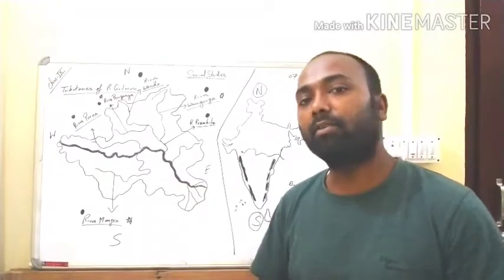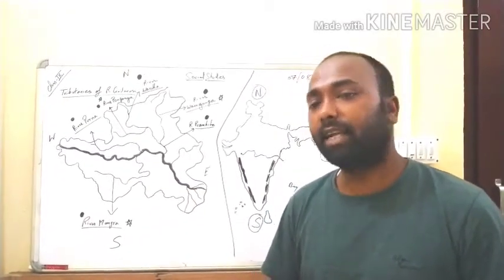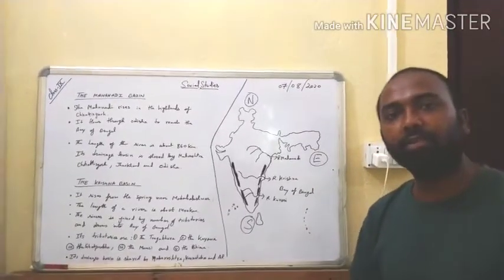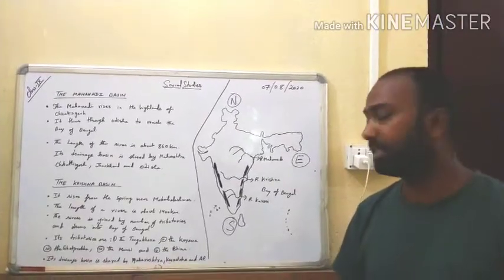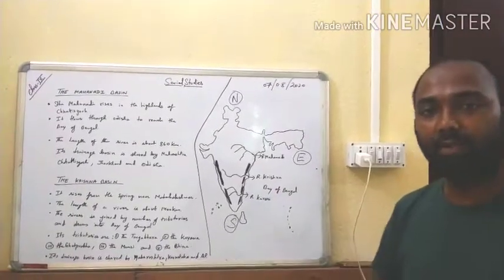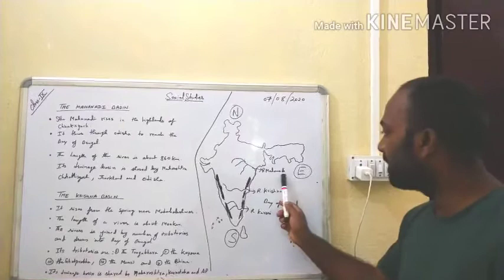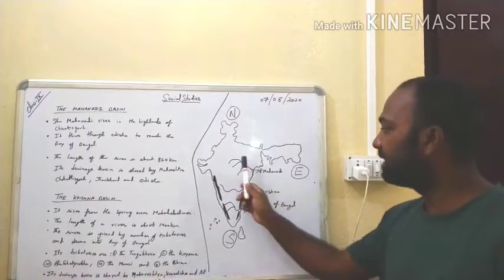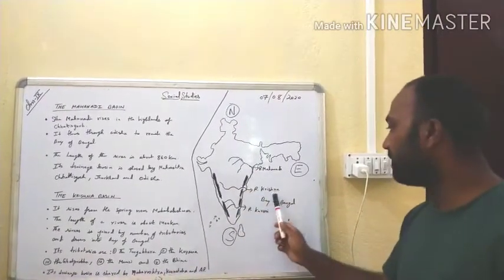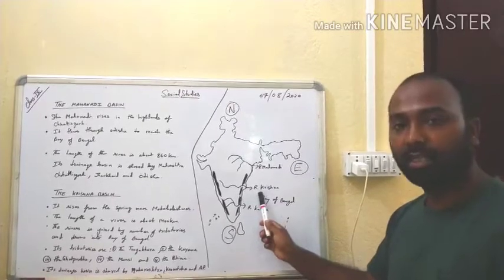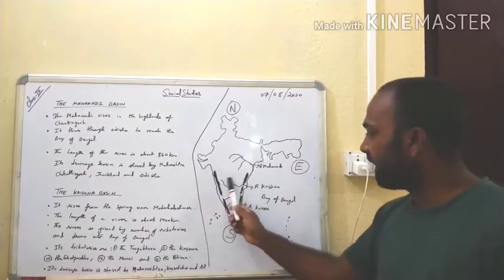Now we are going to talk about the river Mahanadi basin. Students, now we are going to understand three more river basins. Let us see what those rivers are. The first one is Mahanadi. Mahanadi river basin lies here. Next we will be understanding river Krishna, and the Krishna river basin lies here.